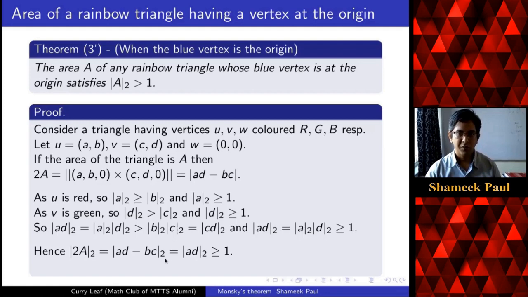So the two-adic norm of AD minus BC is just the two-adic norm of AD, which is greater or equal to 1. And therefore, we can say that the two-adic norm of A is greater or equal to 2. Why is that? Because the two-adic norm of 2 is half. So I take 2 on this side, and therefore the two-adic norm of A is strictly bigger than 1, which is what we want to show.